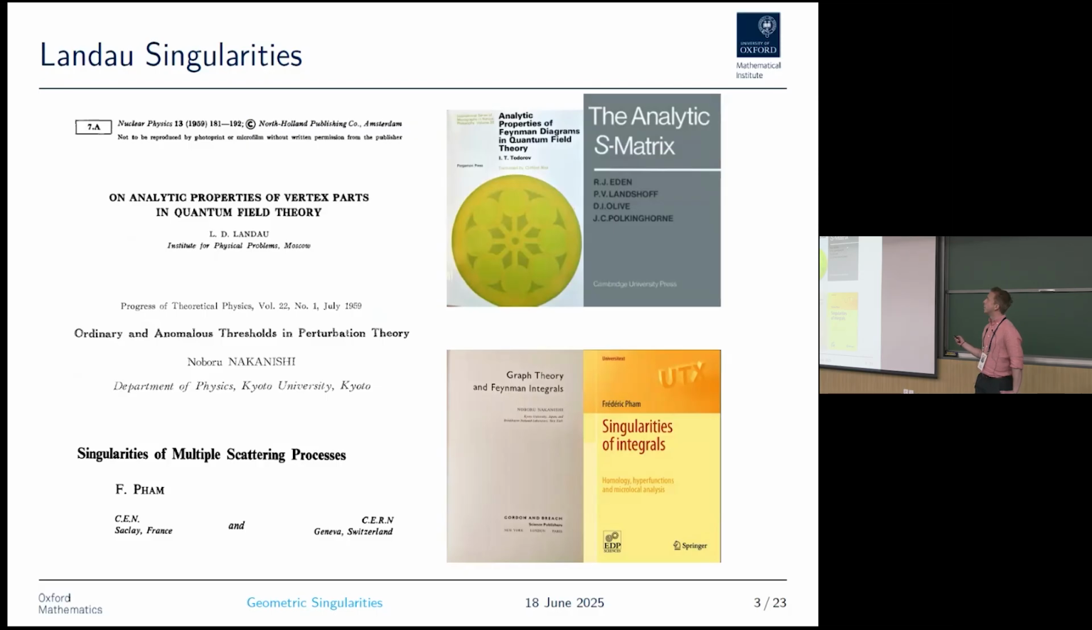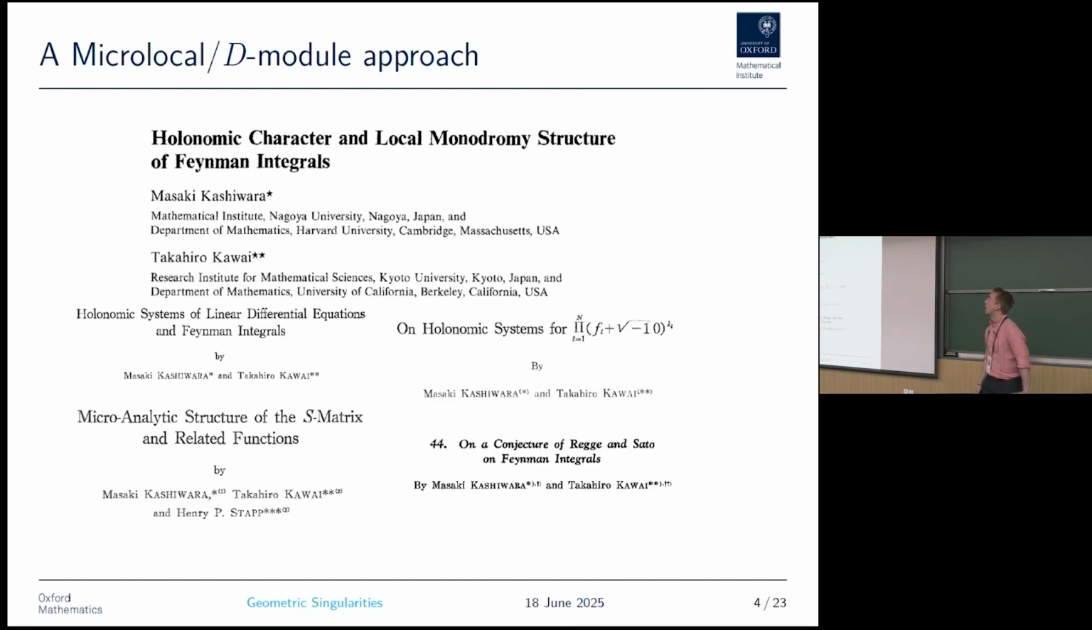You have seen the S-matrix book several times, and I will show it here again. But I also want to highlight the book by Todorov. Nakanishi has also written a book on graph theory and Feynman integrals. And some lecture notes by Frédéric Pham have been compiled into this book on singularities of integrals. But around 15 years later, in the mid-70s, Feynman integrals and the S-matrix were picked up by the Japanese D-module school, by Kashiwara and Sato and Kawai and so on.